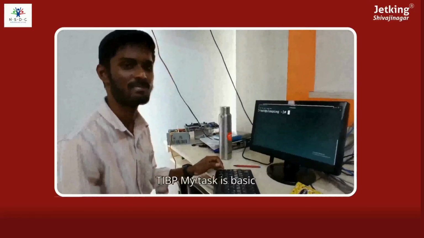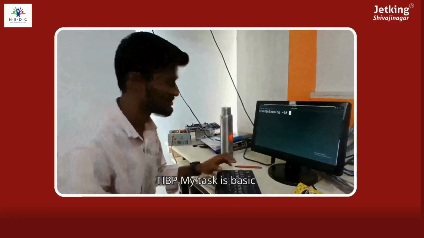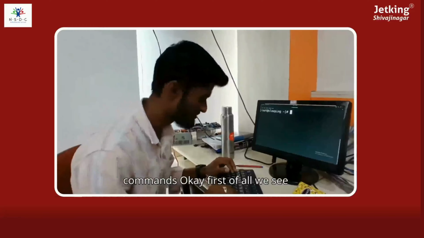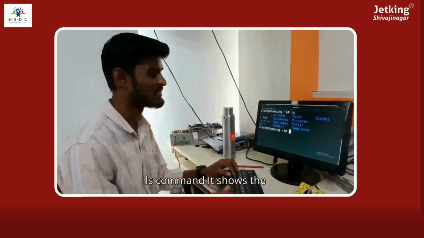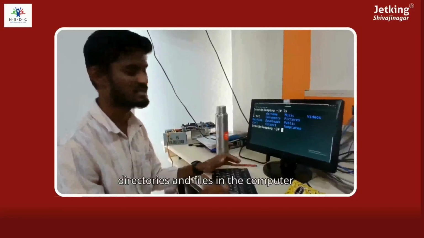Today is TIBP. My task is basic commands. Okay, first of all we see the ls command. It shows the directories and files in the computer.